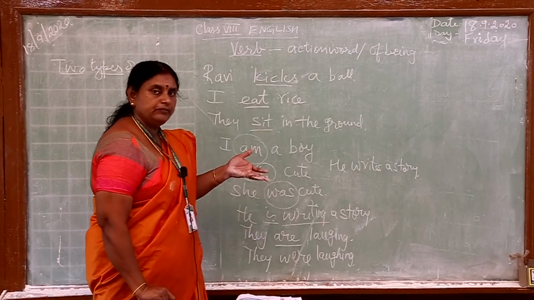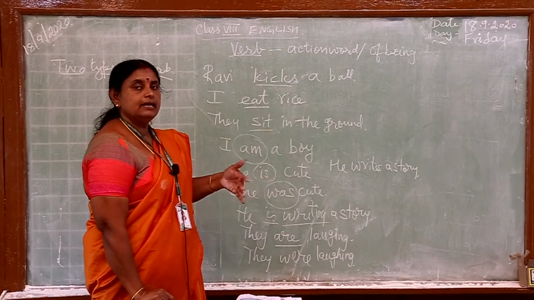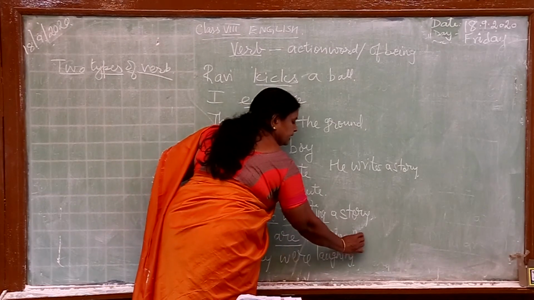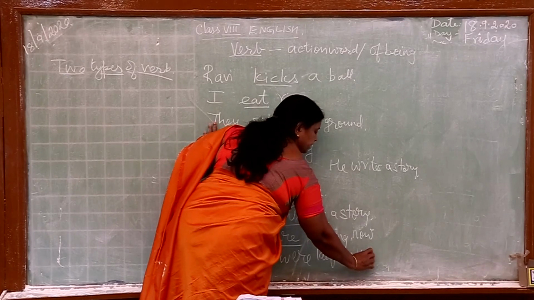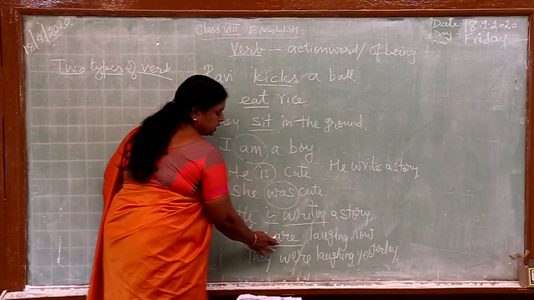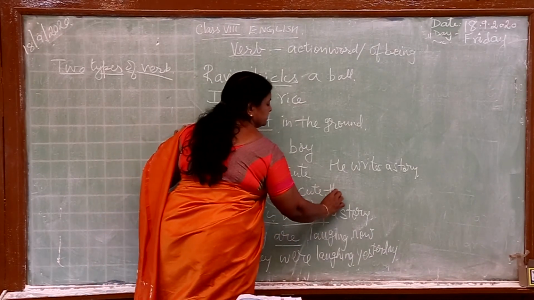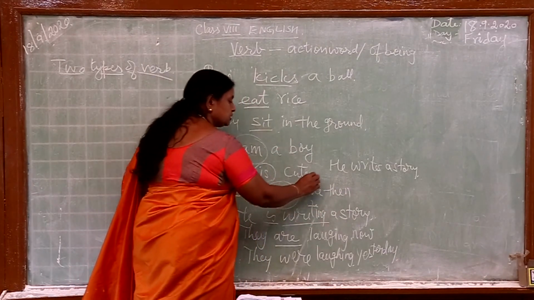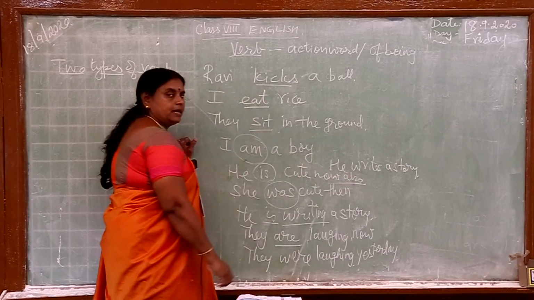So, they were laughing, that time when I saw them. Also, they are laughing like that now. You can add words like this if you want to understand more correctly. They are laughing now, they were laughing yesterday. Then you may understand where you are using "are" and "were". She was cute then. That means, once upon a time she was cute. He is cute now also. This talks about the present tense.